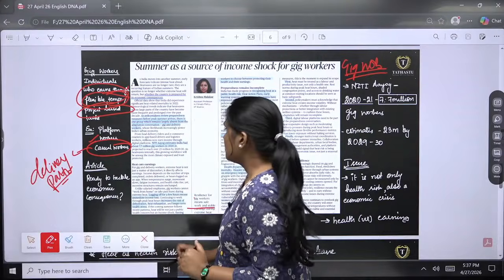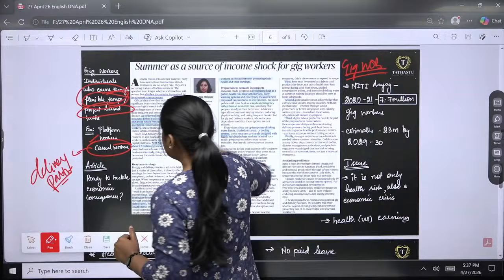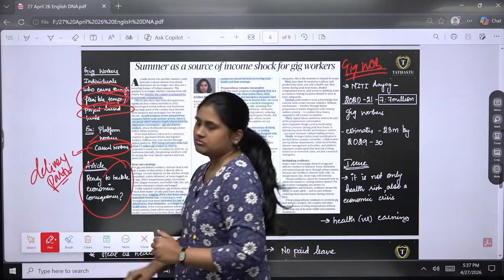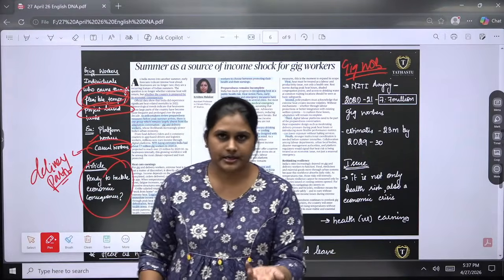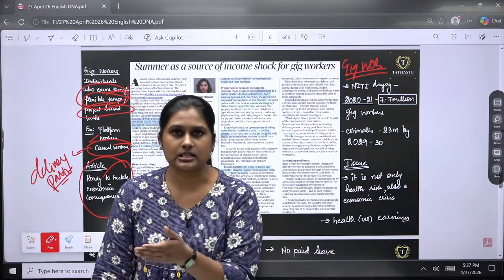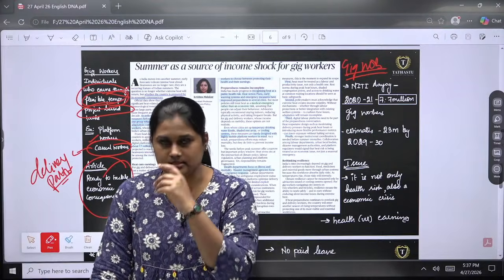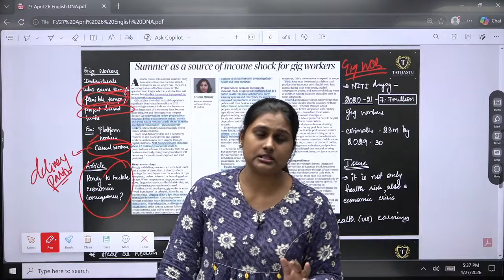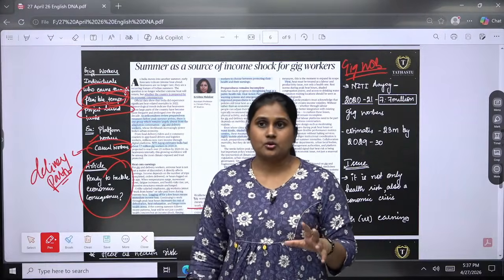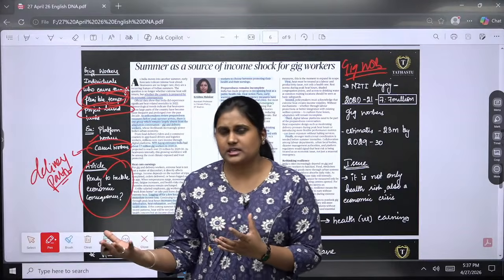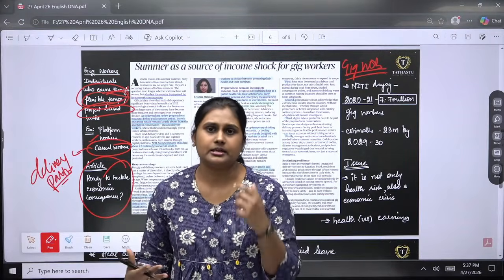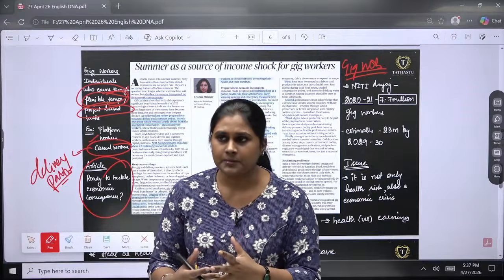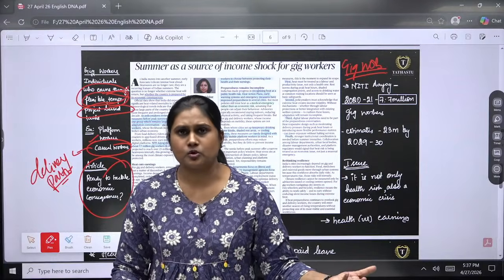So this article is completely talking about how heat waves are nowadays frequent, like every summer is getting heat waves and health risks, right? So this time, is India actually ready for facing these heat waves or not? There are a lot of mechanisms that have been proposed by the Indian government, and we are also following that, like work from home and everything.